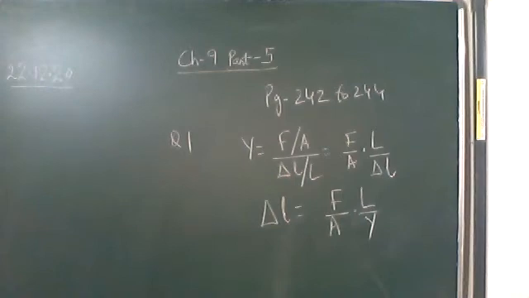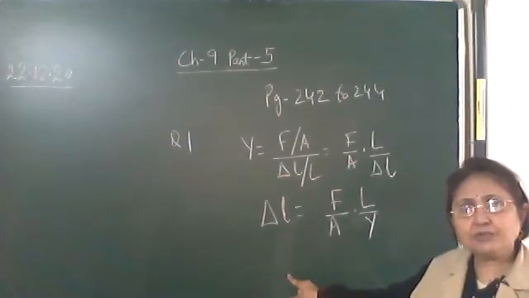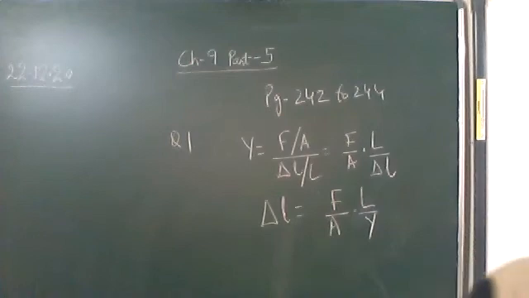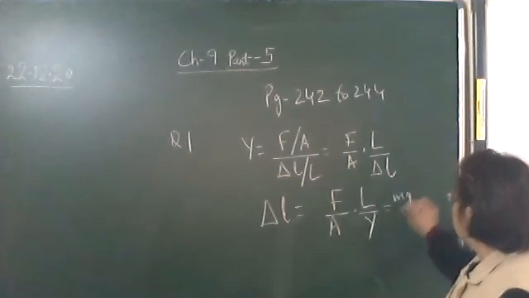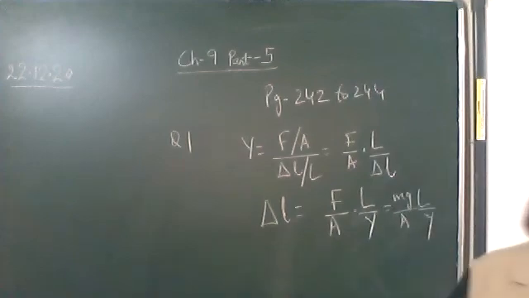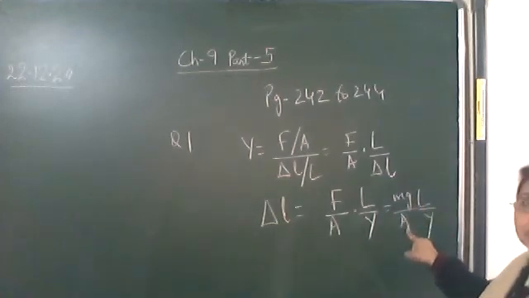Okay, better you don't find out the cross-sectional area because both are having the same cross-sectional area. Both the wires are having the same diameter. And when we find out the ratio of delta L of steel to delta L of brass, the cross-sectional area will cancel out as it is the same. Now comes force. Force here is Mg. Only one thing we have to keep in mind: Y will be different. Length given here is different. L is different. Y is different. Cross-sectional area is same.